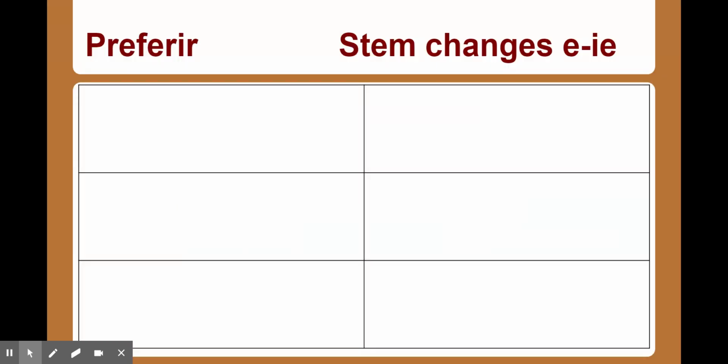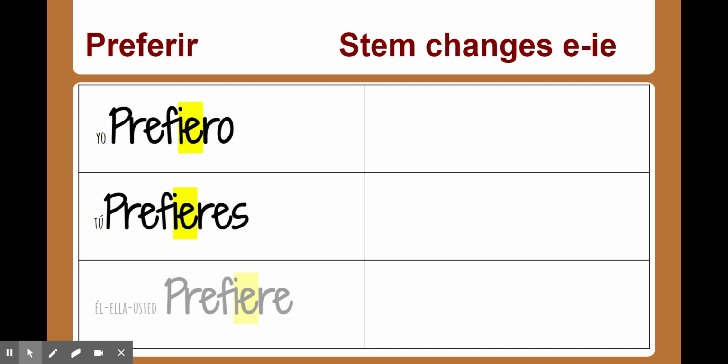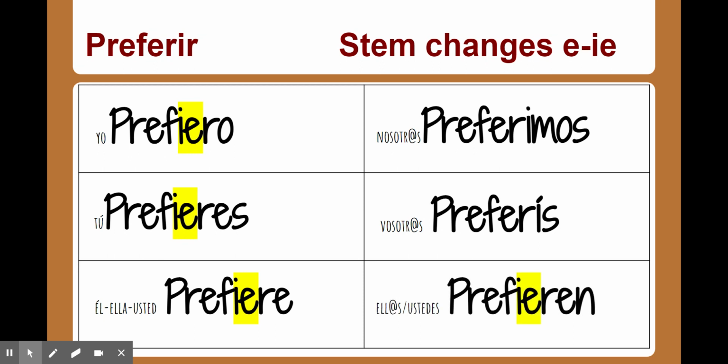So let's take a look as a whole. So we have yo prefiero, tú prefieres, él, ella, usted prefiere, nosotros preferimos, vosotros preferéis, and ellos, ellas, ustedes prefieren. Take a moment to look through and think if you have any questions. Note that the second e did change from e to ie for the yo, tú, él, ella, usted, and ellos, ellas, ustedes forms.